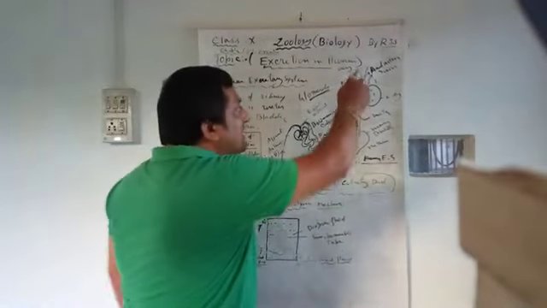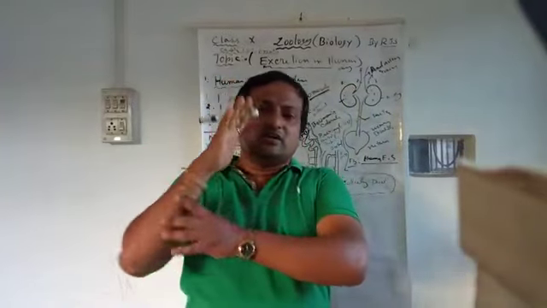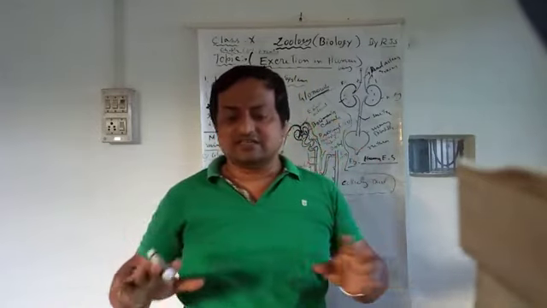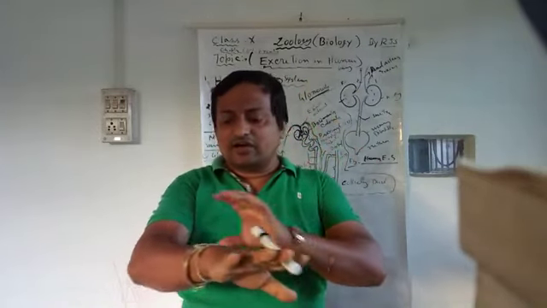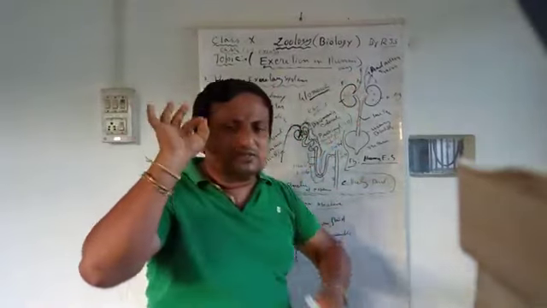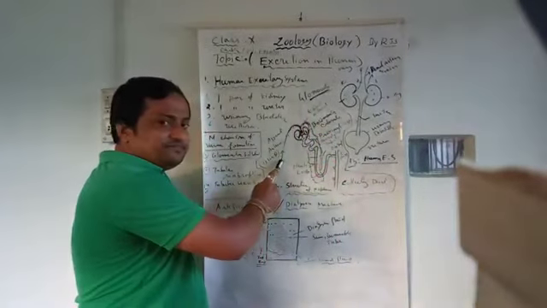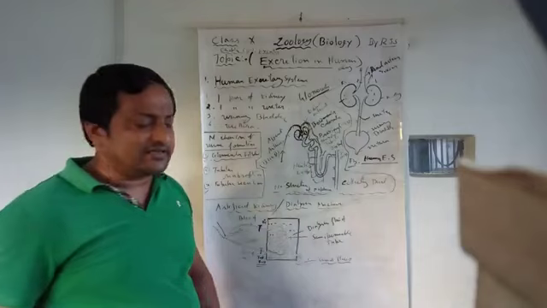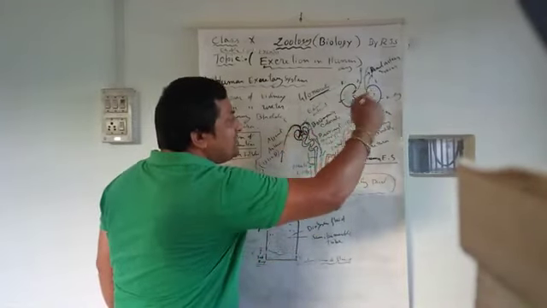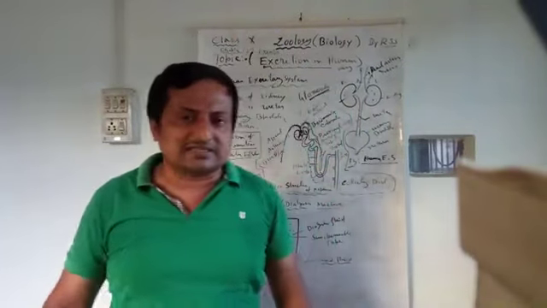So what happens when blood enters the kidney through the renal artery? Suppose this is the renal artery. You see this hand, it becomes fingers, smaller than the hand. Like that, when the artery enters the kidney, it forms many small branches called arterioles. Each arteriole, this one you see, is called the afferent arteriole. One arteriole carries the blood to each and every nephron, one branch each. That's why the kidney is a very complex structure.